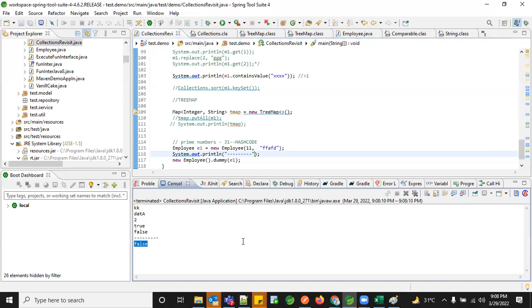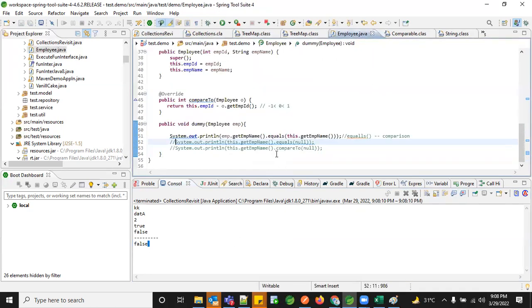So I didn't get any exception. Instead, I got the value as false. Okay. Let me go again here, comment this out and run this one.